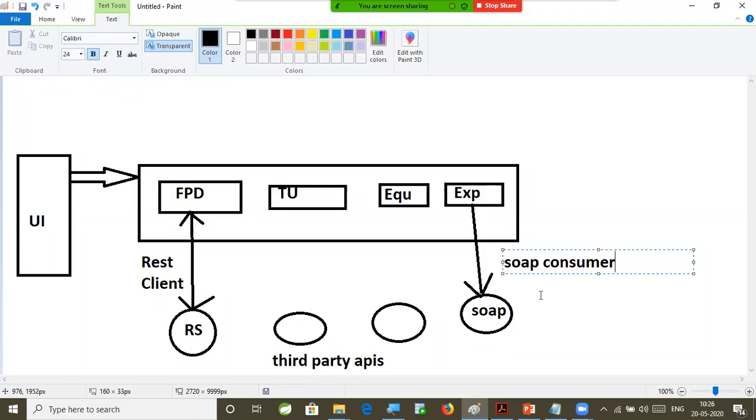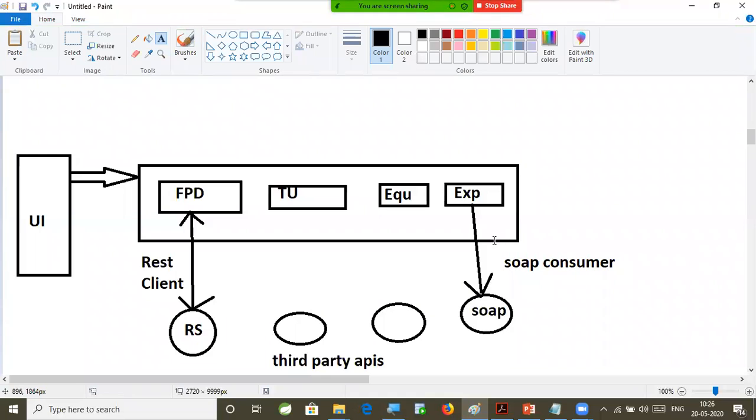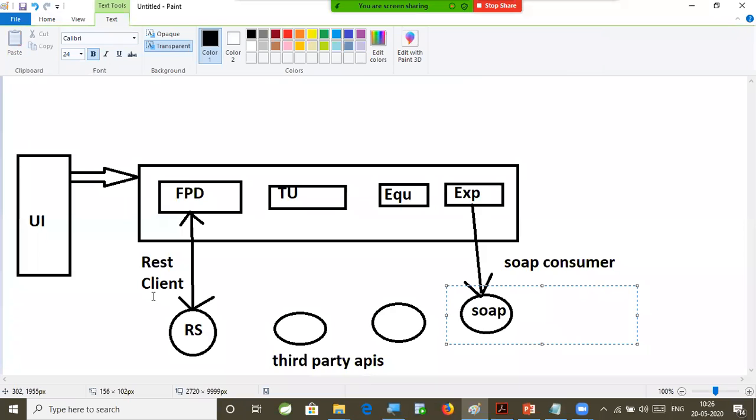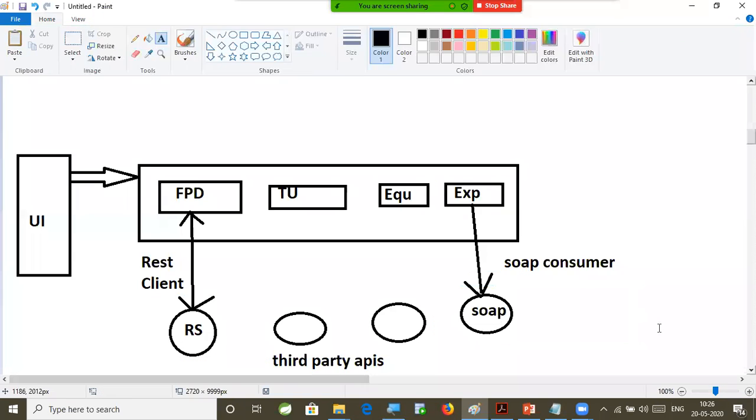How did I come to know that? Because in my project, there are several microservices communicating with third party APIs. Some third party APIs are developed with SOAP. Some third party APIs are developed with REST. Some third party APIs are developed with SOAP. This is the realistic requirement that I have seen in my project.